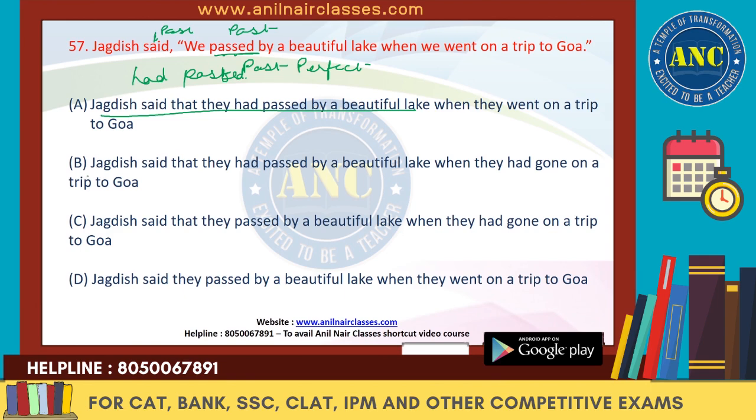So let's keep it on hold for the time being. Jagdish said that they had passed by a beautiful lake. Till here also it is fine. Jagdish said that they passed by a beautiful lake. So this is wrong because we need the past perfect. So C is gone. Jagdish said they passed by a beautiful lake. This is also wrong because we need had passed. So now we have to choose between A and B.